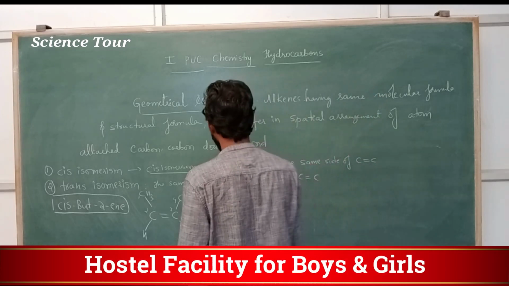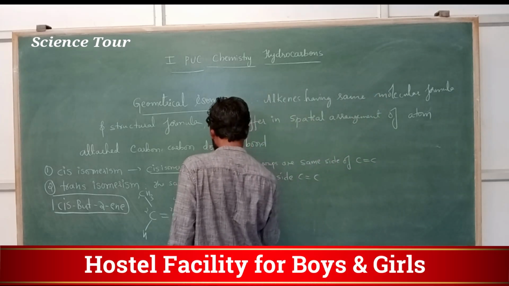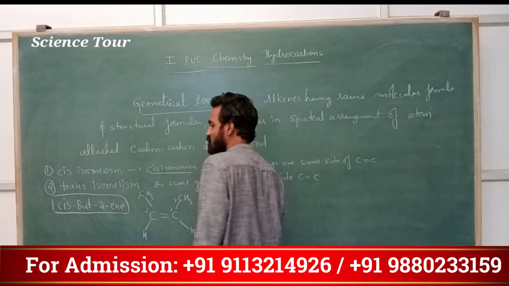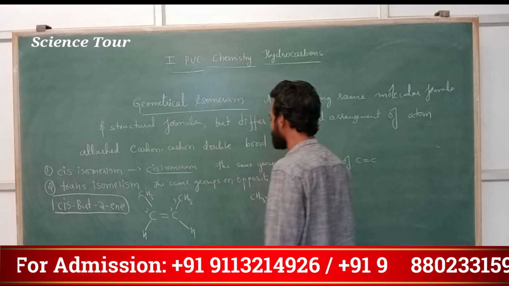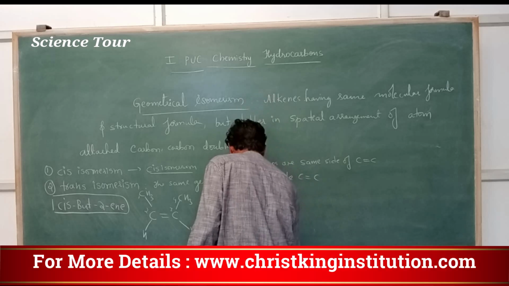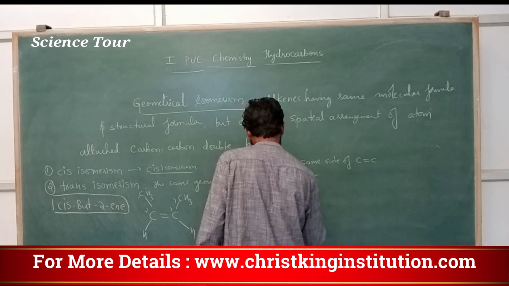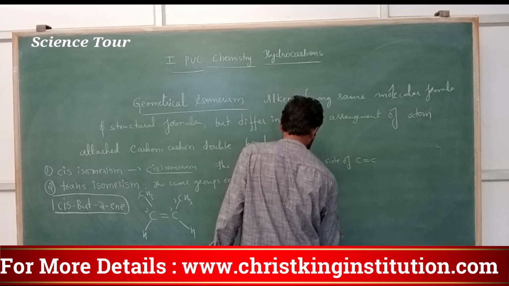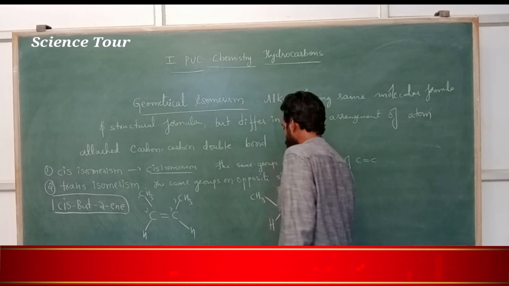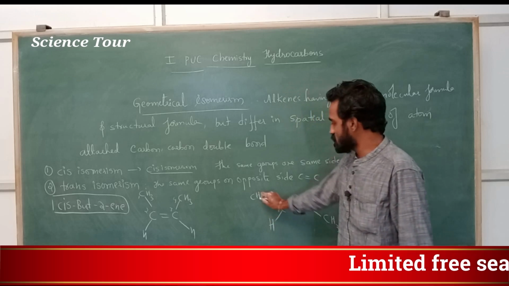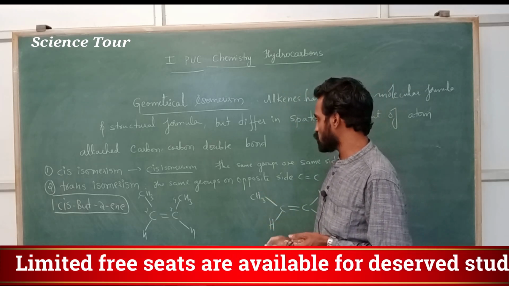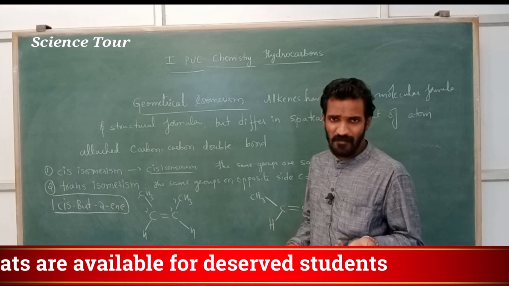Next one I will write for you, my dear students, for example. I will give you one example. Trans compound. In this case, the same groups or same molecules are on opposite sides. The same groups, same molecule or same atom, we can call.